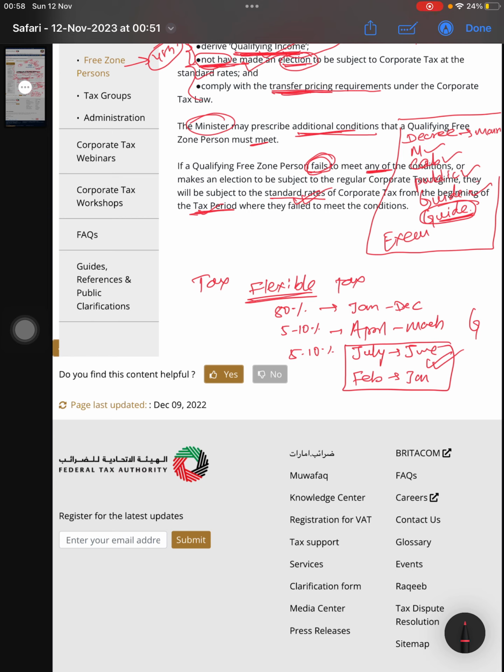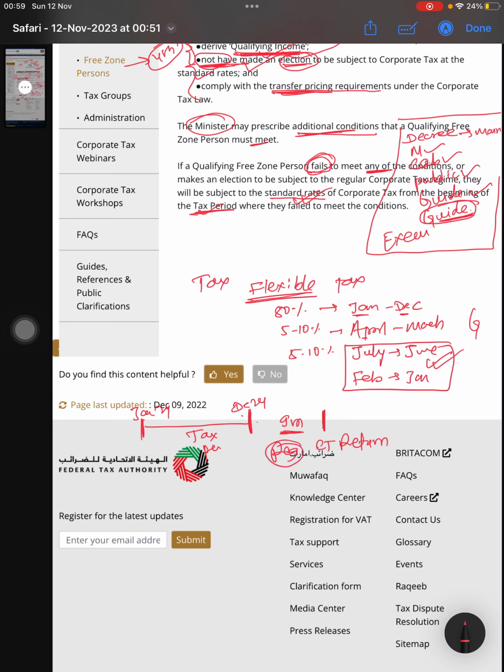And the tax return is due from the end of the financial period. For example, I have taken January and December: January 2024 to December 2024 is the tax period. Within 9 months you have to file the corporate tax return, and also pay the corporate tax within 9 months. And you have to register also within this period.